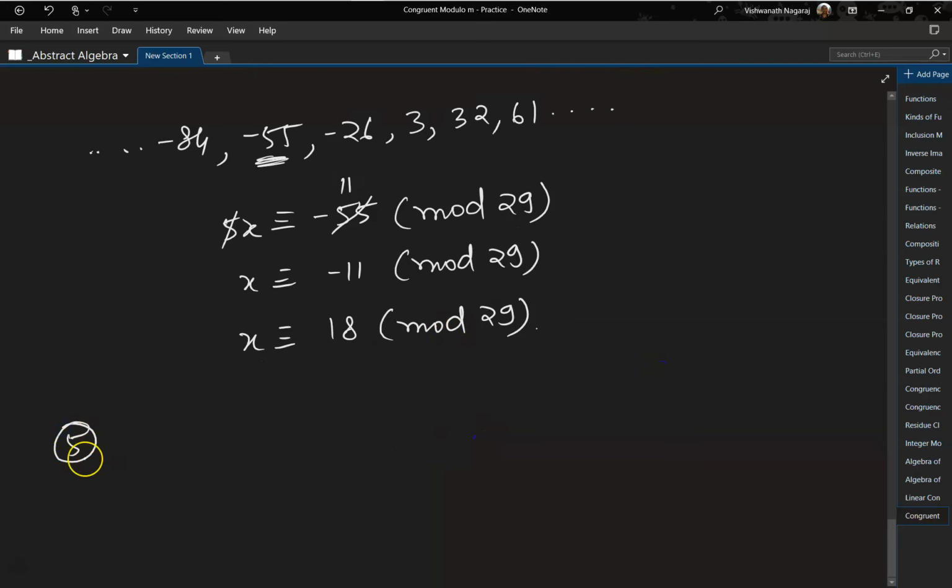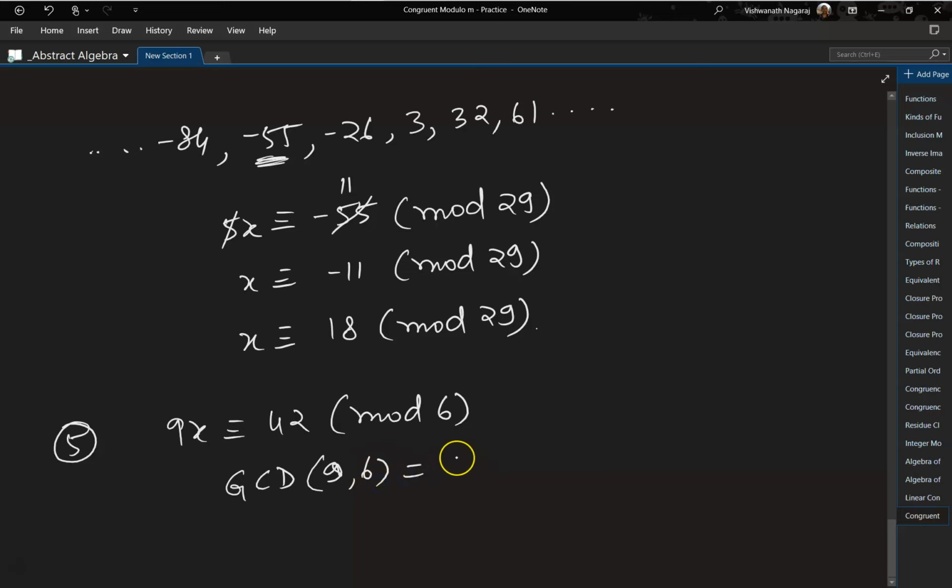Okay, let's do the fifth one. 9x is congruent to 42 mod 6. The GCD of 9 and 6 is equal to 3, and 3 divides 42. So therefore there exist 3 solutions. This shows that solutions exist, and this tells you that there are 3 solutions.